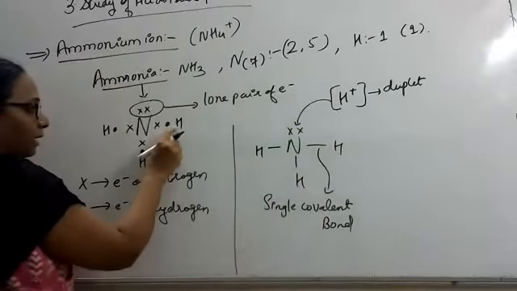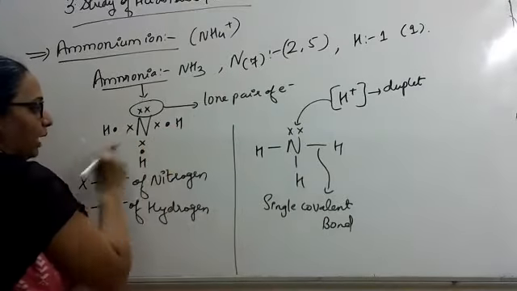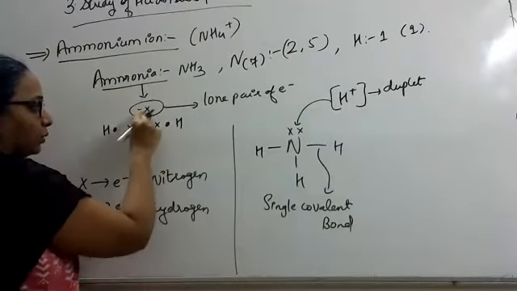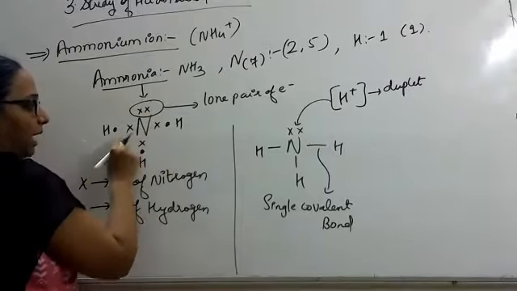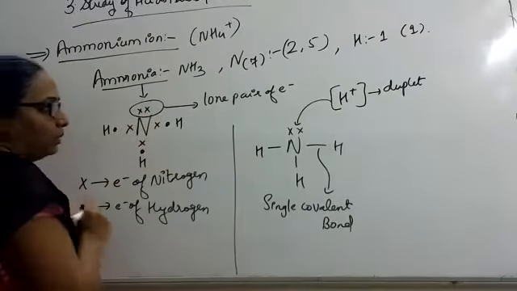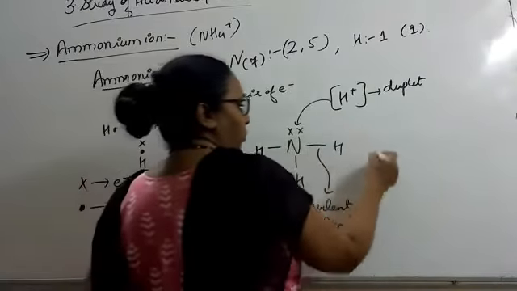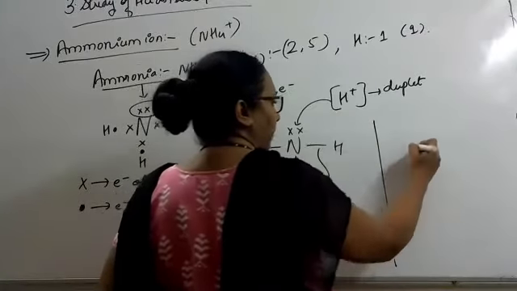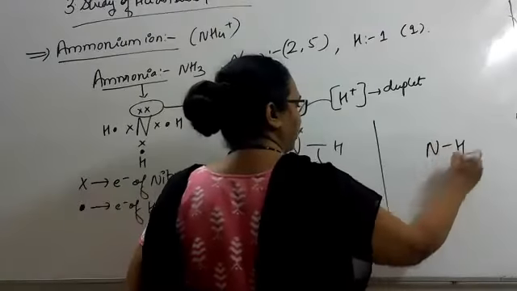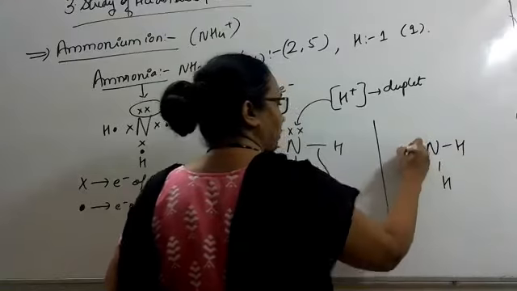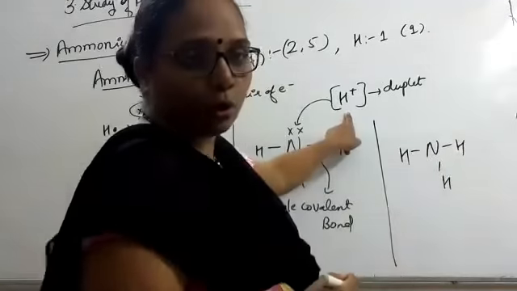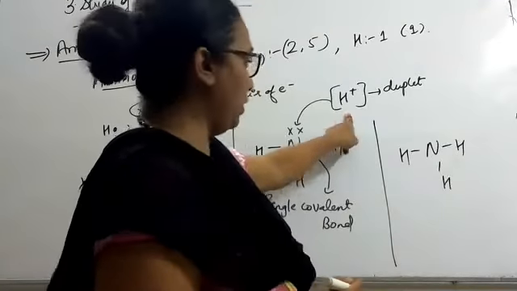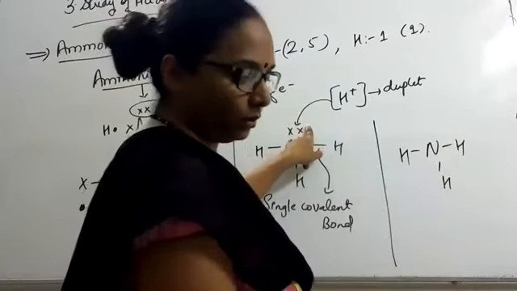Here also there is a duplet: 1 2, 1 2, 1 2. Nitrogen has 8 electrons: 1 2 3 4 5 6 7, and hydrogen is surrounded by 2 electrons. So when it forms a duplet, now see this proton, it is sharing which electron? Lone pair of electrons.